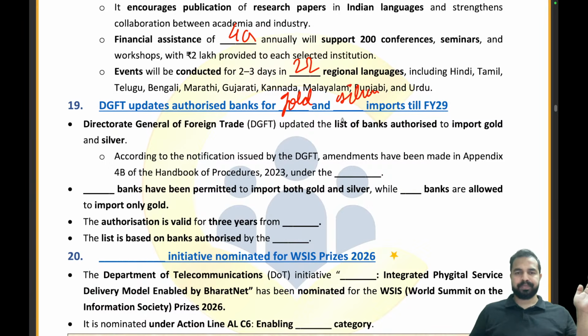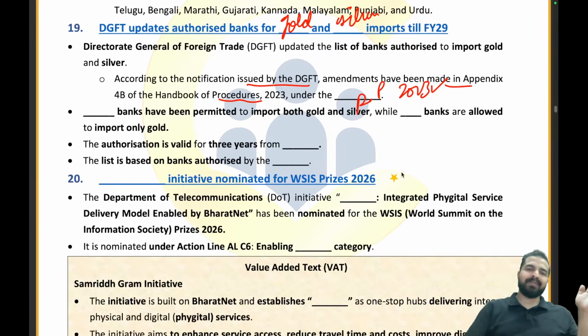Gold and silver. According to the notification issued by DGFT, amendments have been made in the Appendix 4B of the Handbook of Procedures 2023 under the Foreign Trade Policy 2023. That is the right part. Clear? Now, dash banks have been permitted to import both gold and silver. How many banks? 15 banks.